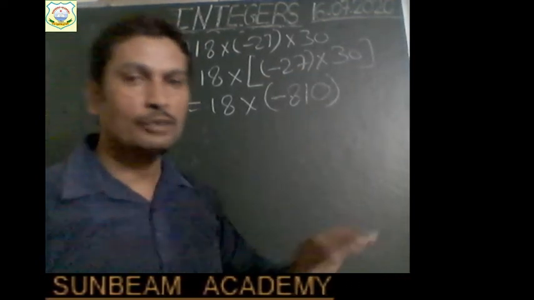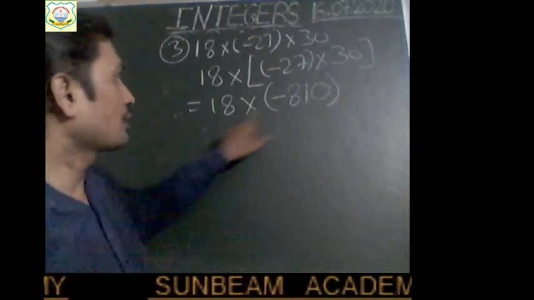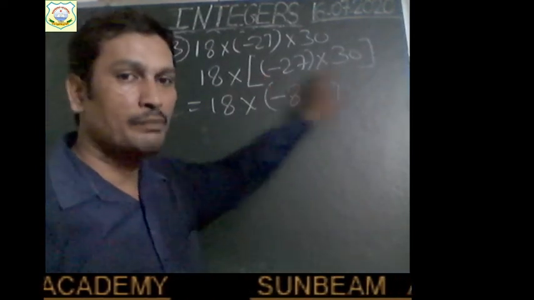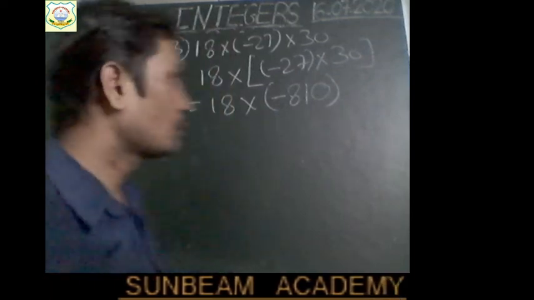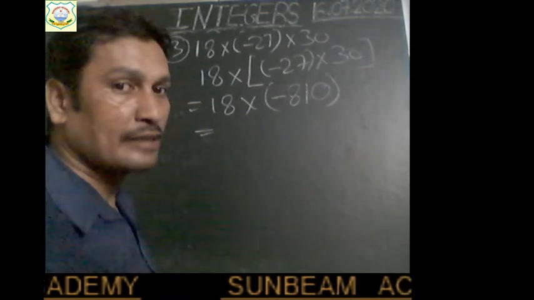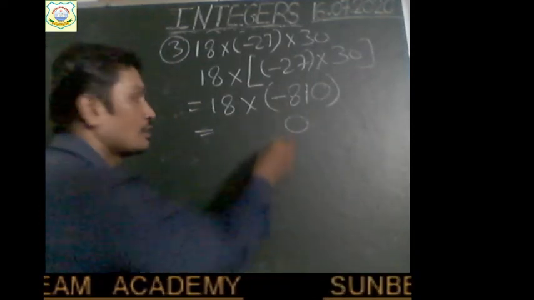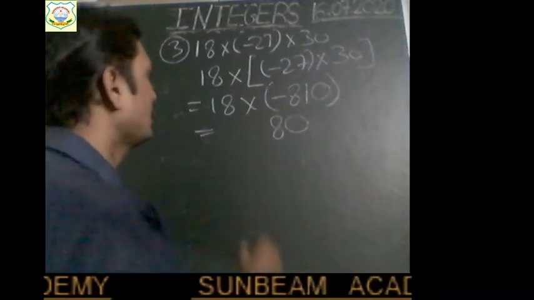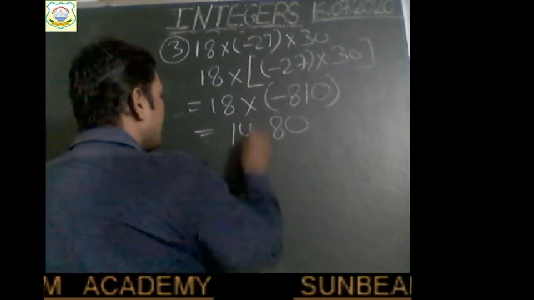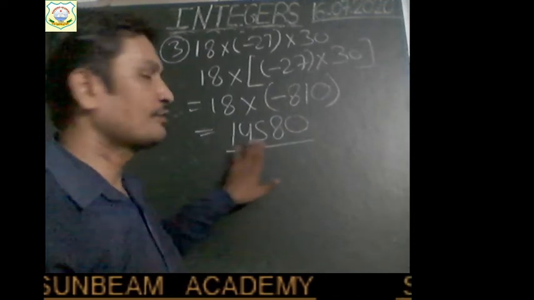Children used to forget to draw the bracket. Okay. So remember, children, if there are two signs together at the same place, then it's better to use the bracket, right? So now 18 into minus 810. Now you multiply this. 18 into 0 will give 0. 18 ones are 18. So 8 will be written. 1 is carry. 18 eights are 144 and the carry 1 will be added. We get 145. So the result is 14,580.